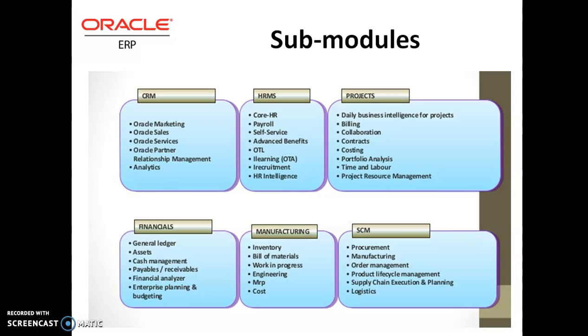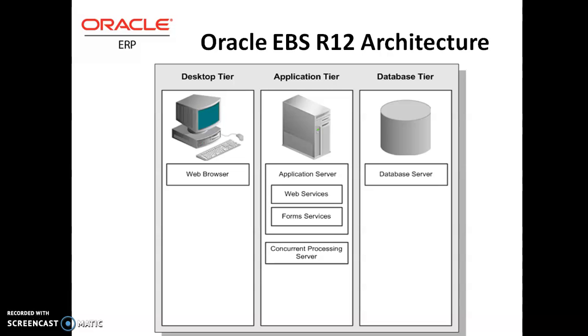Under the manufacturing submodule, there are inventory and bill of material, as you all know from previously. Then engineering and MRPs, which we learned about, how MRP works or how we schedule the process. Then supply chain management is one important submodule of the ERP. Here there are procurement, manufacturing, order management, product lifecycle management, and supply chain execution. These are some functionalities provided by supply chain.